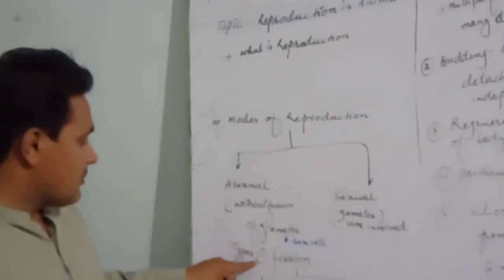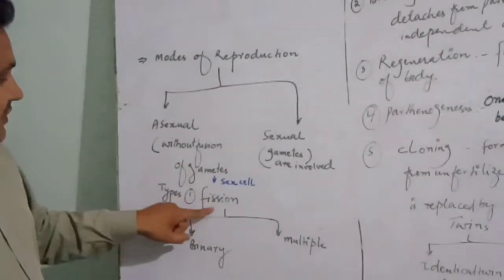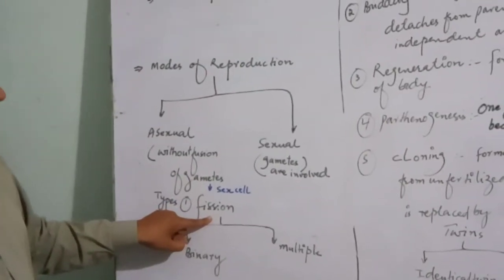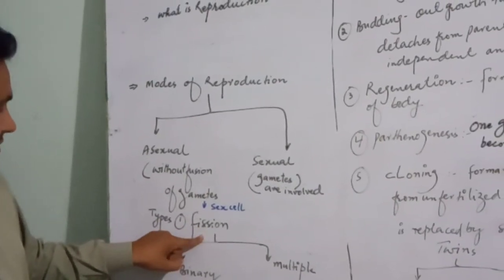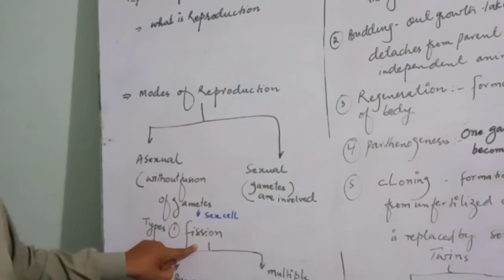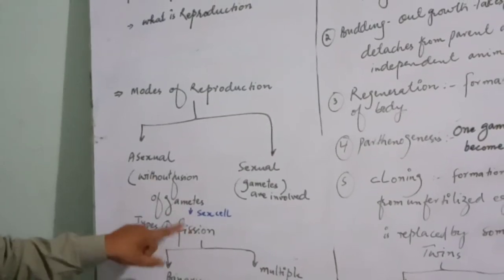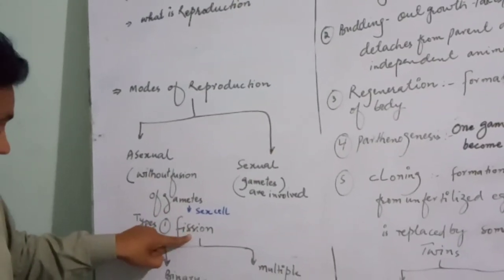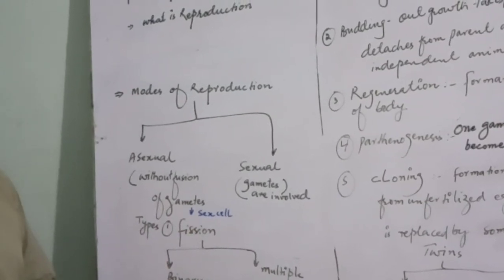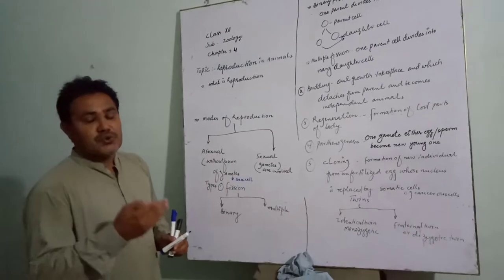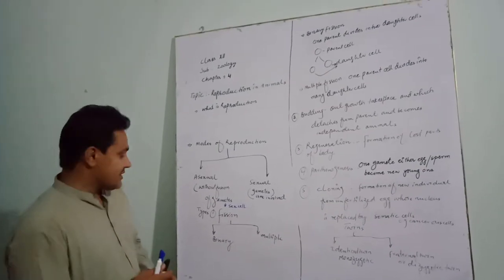Now, types of asexual reproduction. Number one, fission. Fission means to break. In this type of reproduction, the parent cell divides either into two daughter cells or into many daughter cells.